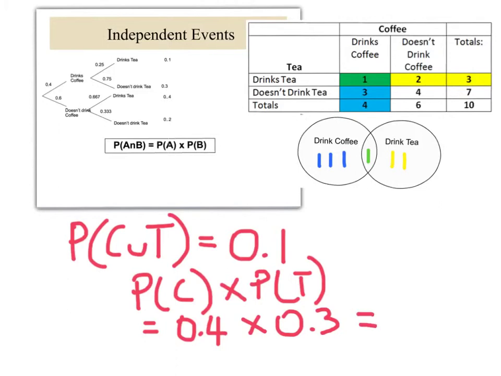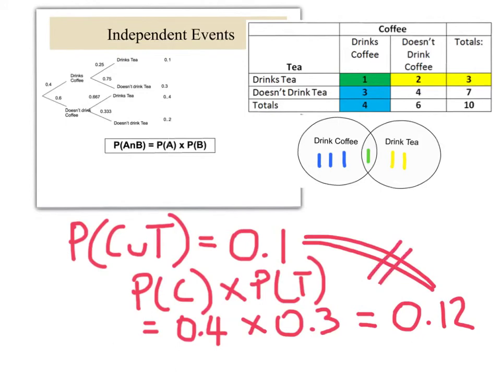But 0.4 times 0.3 is 0.12, and that is actually not equal to a tenth. It's a little bit higher than we would expect. So that is our proof, mathematically and numerically, of what we observe here, where the pair of branches here is different from here, where the rate here, 1 in 4, is different from 2 in 6 here, and I'll just describe that again.